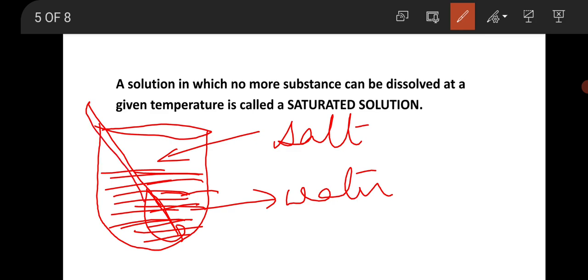Very nicely we have to stir it. So after some time we will see that the salt completely gets dissolved in water.